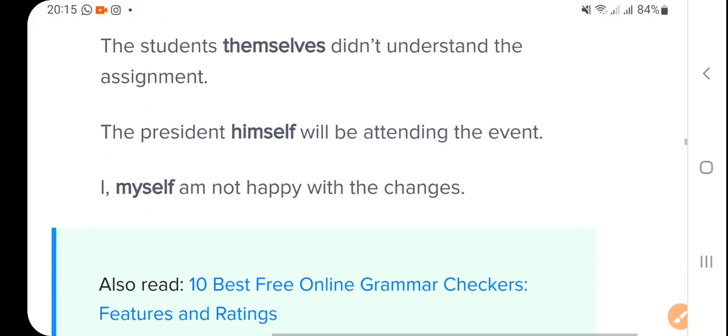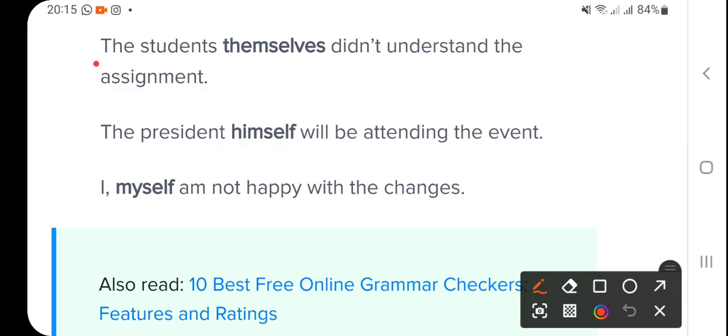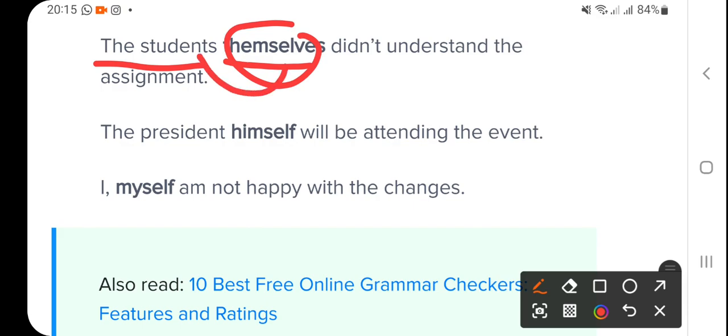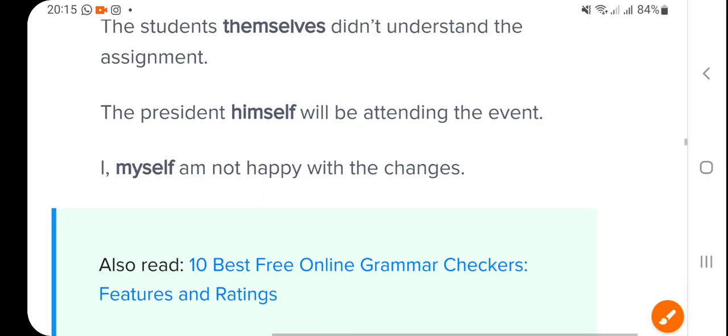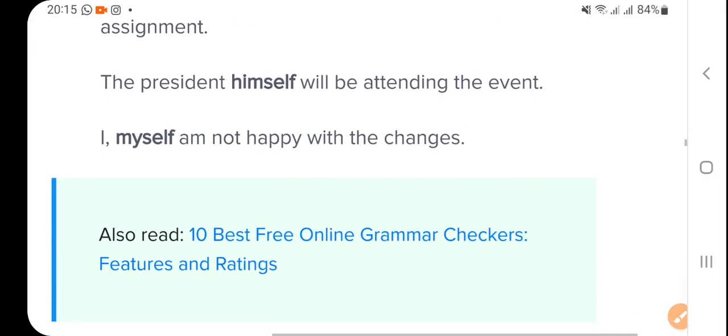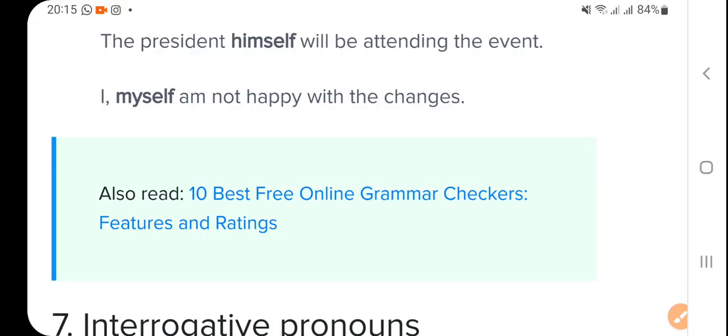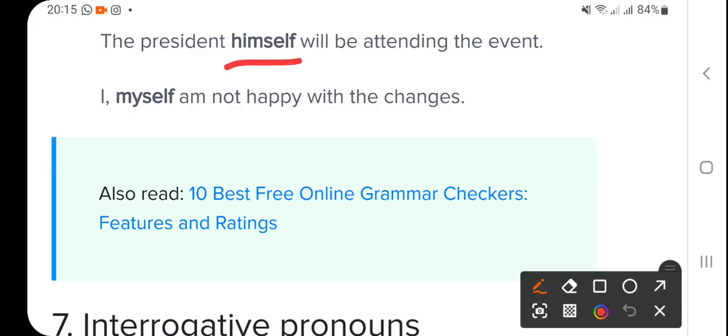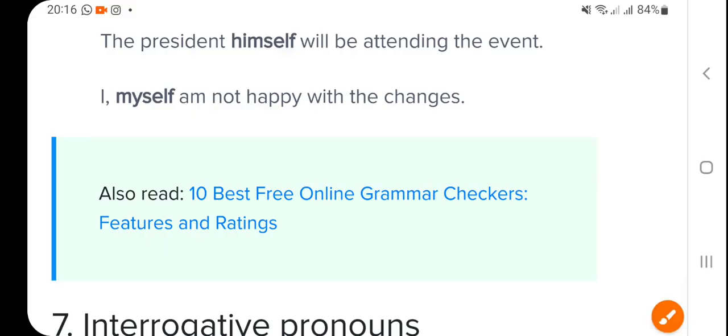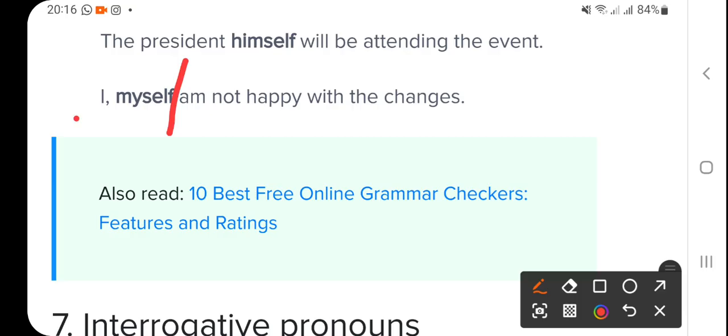For example, the students themselves did not understand the assignment. Themselves represents students, emphasizing them. Then, the president himself will be attending the event. Himself is emphasizing president. These self expressions are called emphatic or intensive pronouns, like I myself.